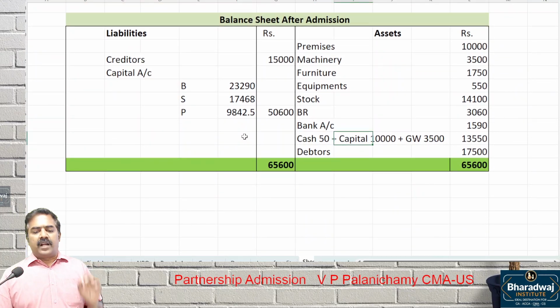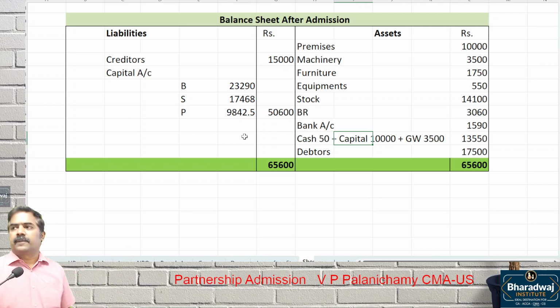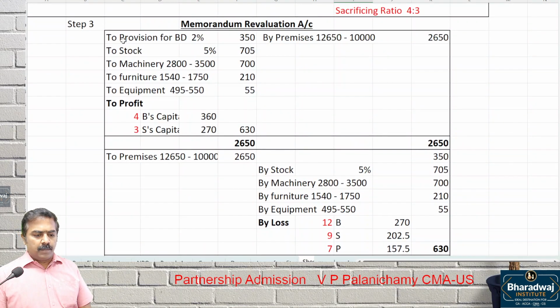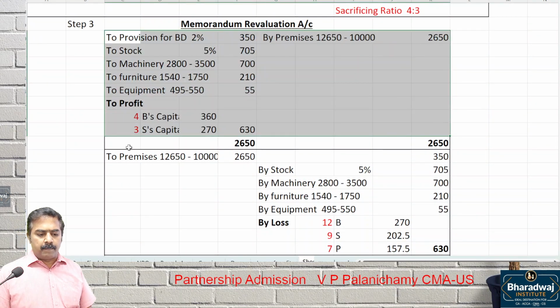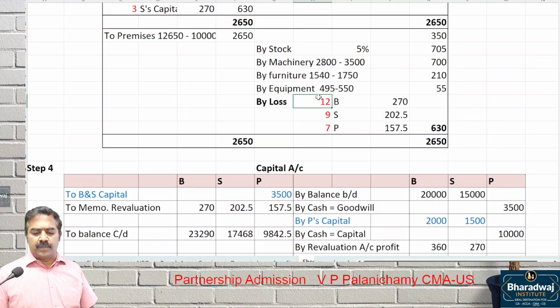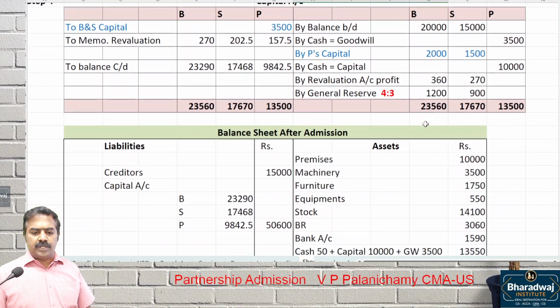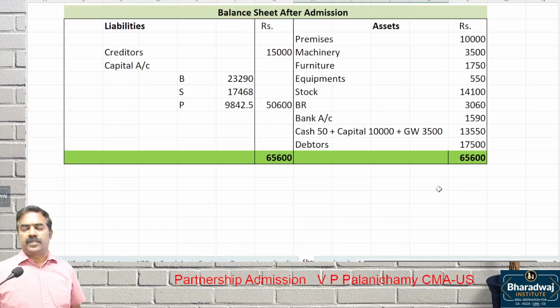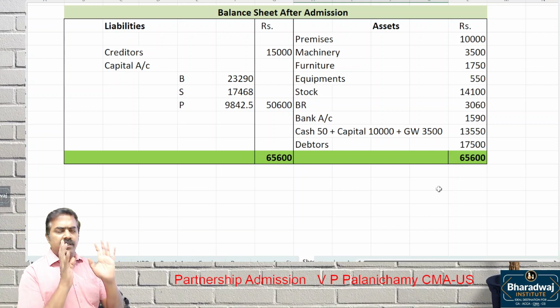So when the partners decide not to alter the value of assets and liabilities, they go for which method? The memorandum revaluation method. What is memorandum revaluation? In part 2, you do the normal account. In part 2, you cancel whatever we have done in part 1. Transfer the loss in the new ratio. The capital account is as usual. Then we prepare the balance sheet after admission.